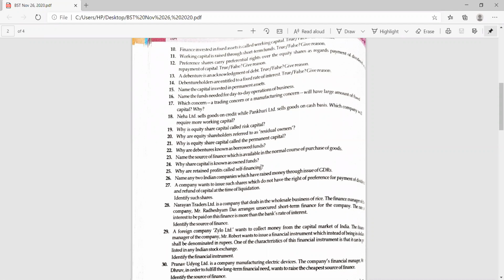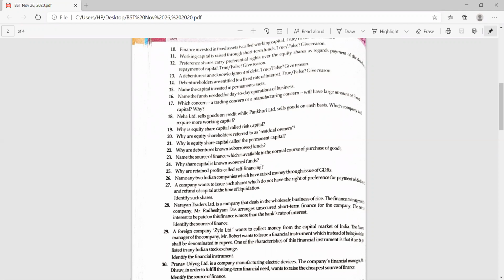There are 2 types of shareholder. One is equity shareholder, another is preference shareholder. Preference shareholder has a preferential right while the equity shareholder has the voting right. Is it clear to everybody now? If anybody has any doubt, please raise your hand. I'll explain it again. Two types of shareholders are there: equity shareholder, preference shareholder. The shareholder which has the voting right is the equity shareholder.